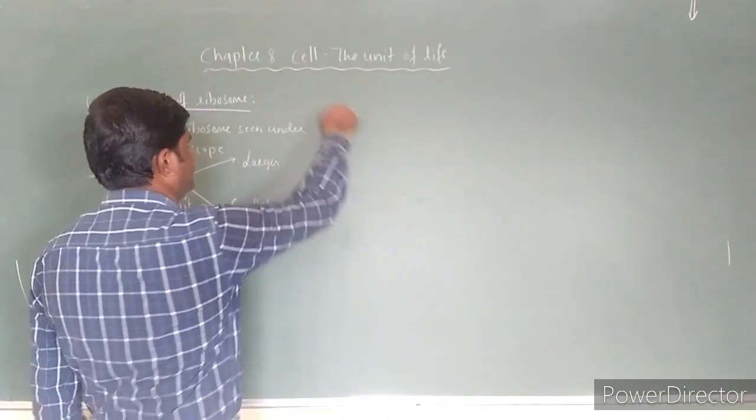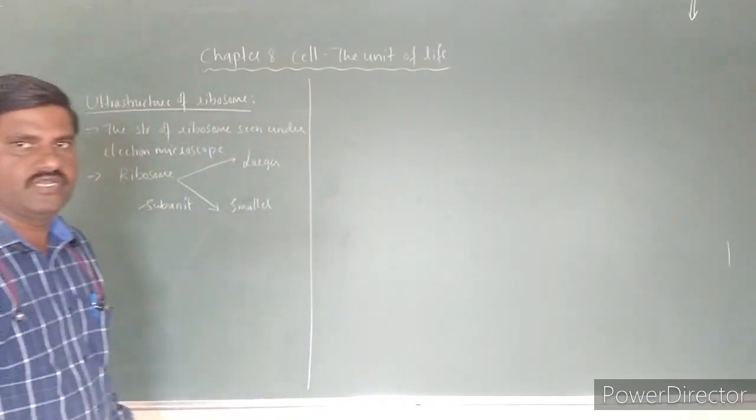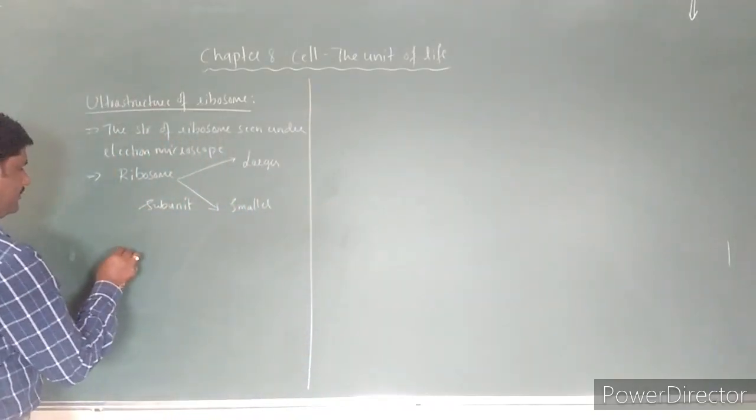One is the larger subunit and another one is the smaller subunit, as you are seeing here.